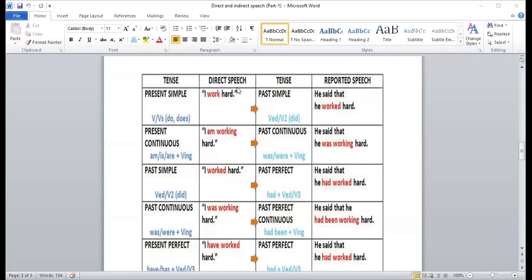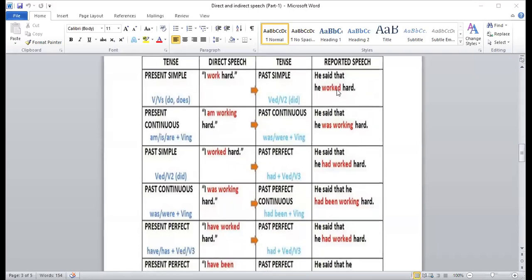Suppose you are given, I'll just read what is given in direct speech and then we will change it into indirect speech. That is called reported speech. I work hard. Verb is first. Work is first form of verb. Then we are going to change it into second. He said that he worked hard. Means first form of verb is changed into second form of verb.